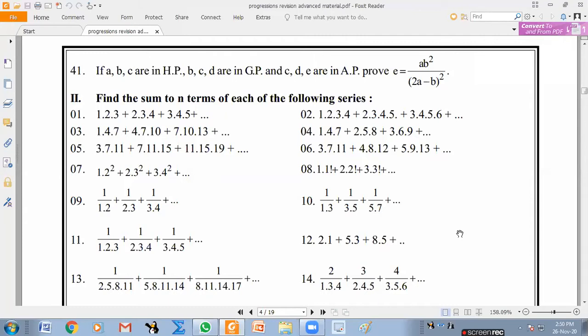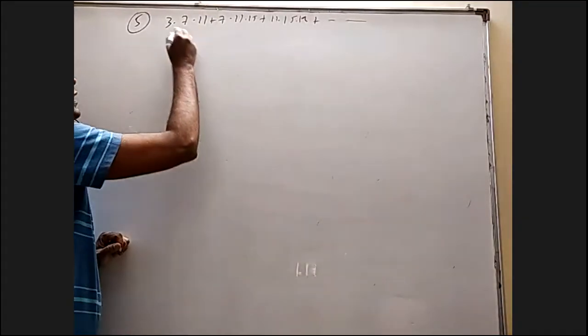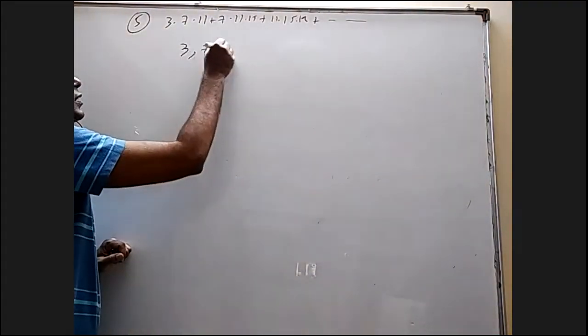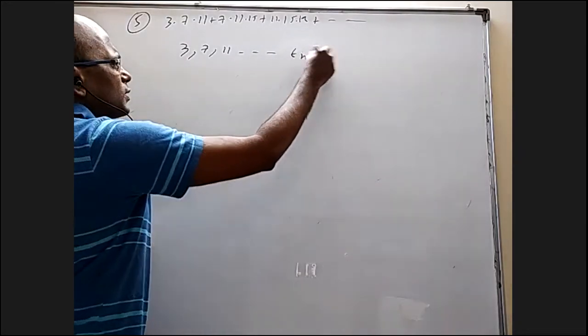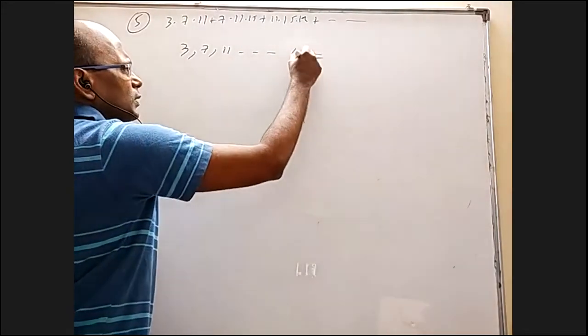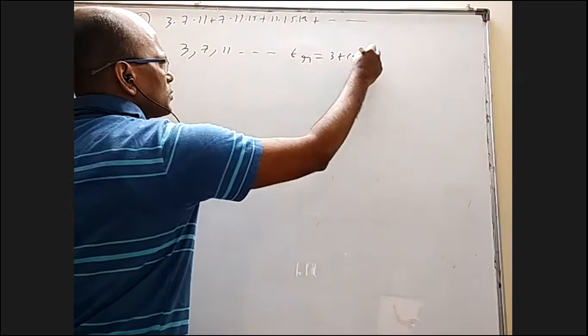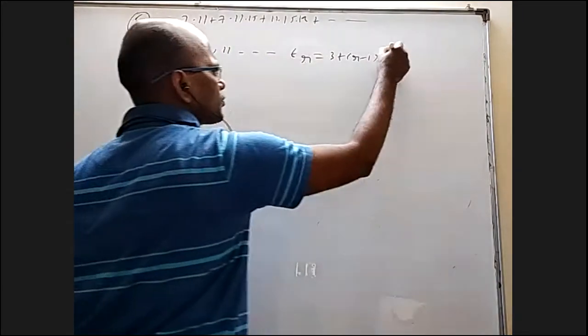Okay, fifth question. 3 into 7 into 11 plus 7 into 11 into 15 plus 11 into 15 into 19. So if I take the first terms 3, 7, 11 and so on, my nth term or rth term: first term is 3 plus (r minus 1) into the common difference, which is 4.